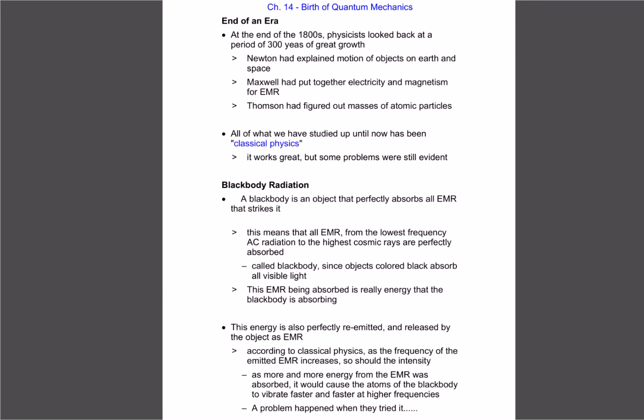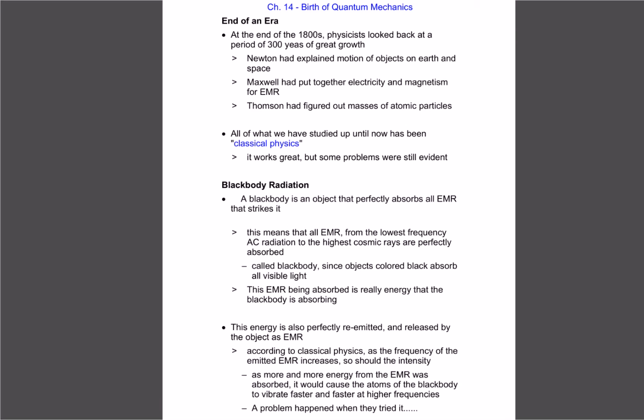Okay, today we're going to start our new chapter, chapter 14, and we actually do a shift in physics up to the late 1800s. It covers everything that we've covered so far in Physics 20 and 30. So all of Newton's formulas and motion, acceleration, gravity, circular motion, all that kind of stuff, plus what we did in 20 and 30 on waves and EMR, electricity, magnetism.